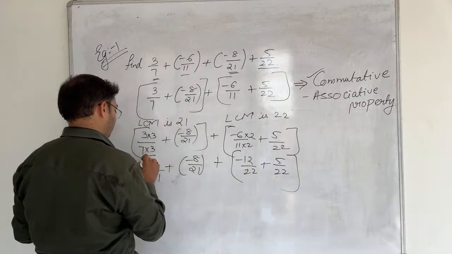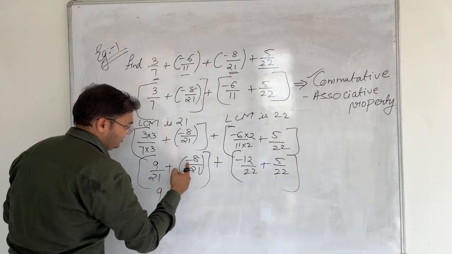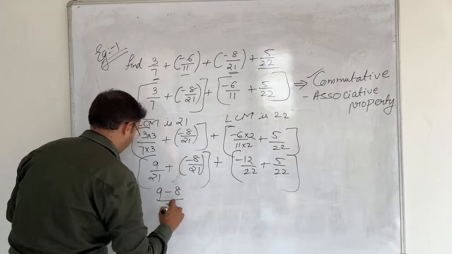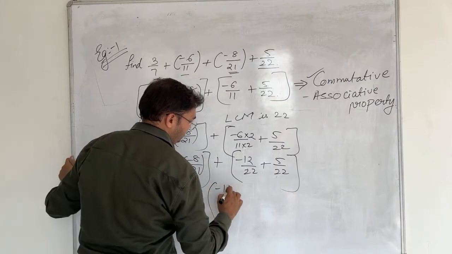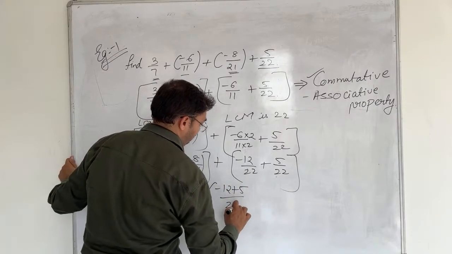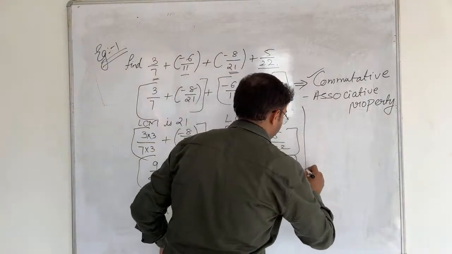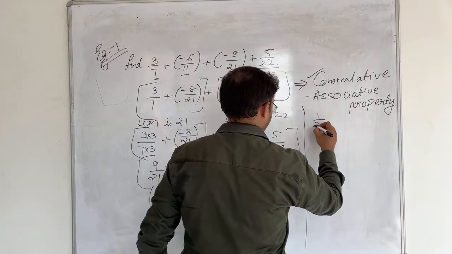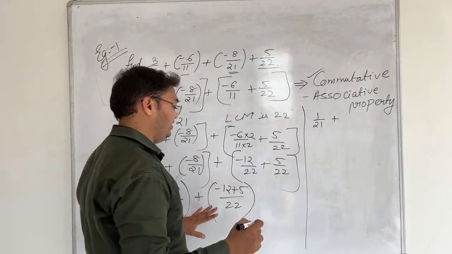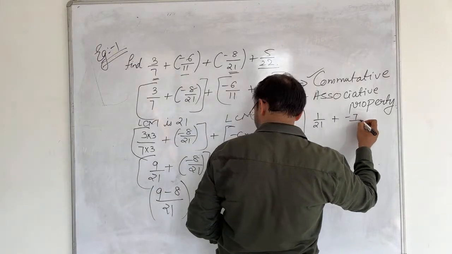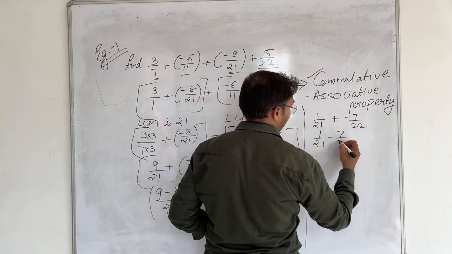Now we have made the denominators the same. So 9 plus minus 8 upon 21, and in the same way minus 12 plus 5 over 22. When we solve, we get 1 upon 21, then minus 7 upon 22, because the sum is 7 and the sign of the greater number is minus.